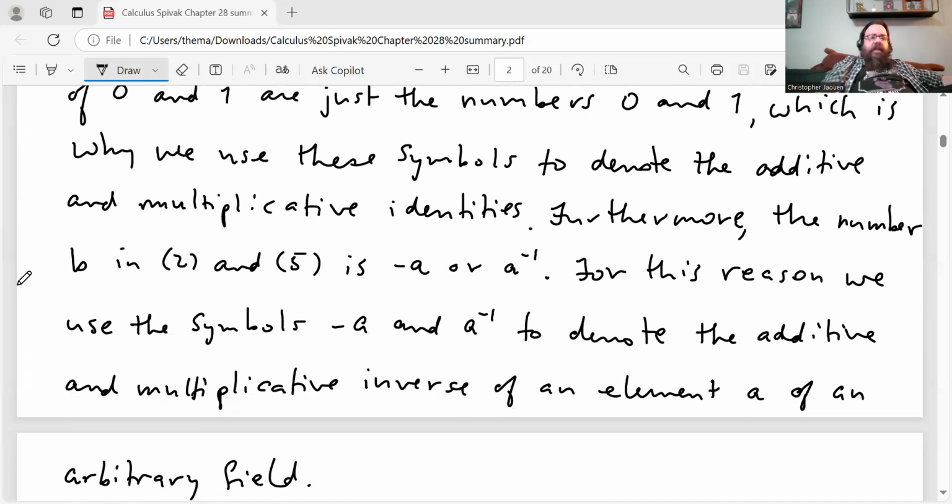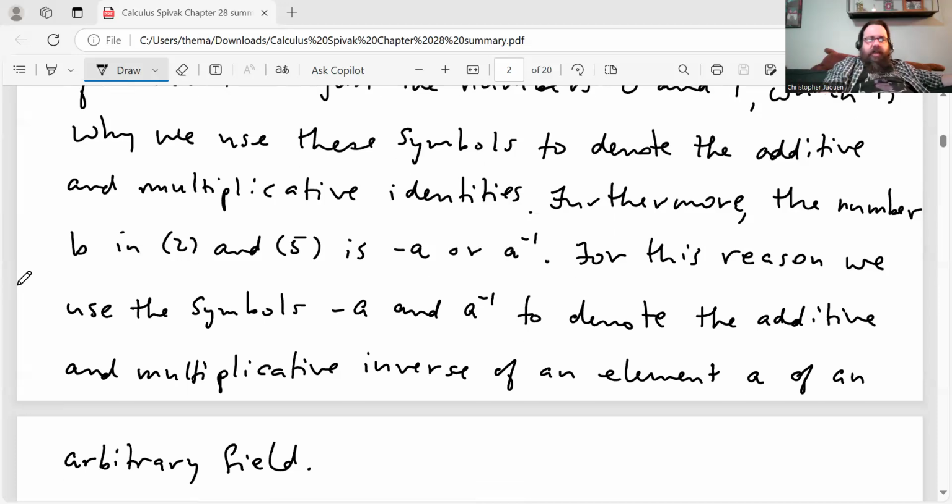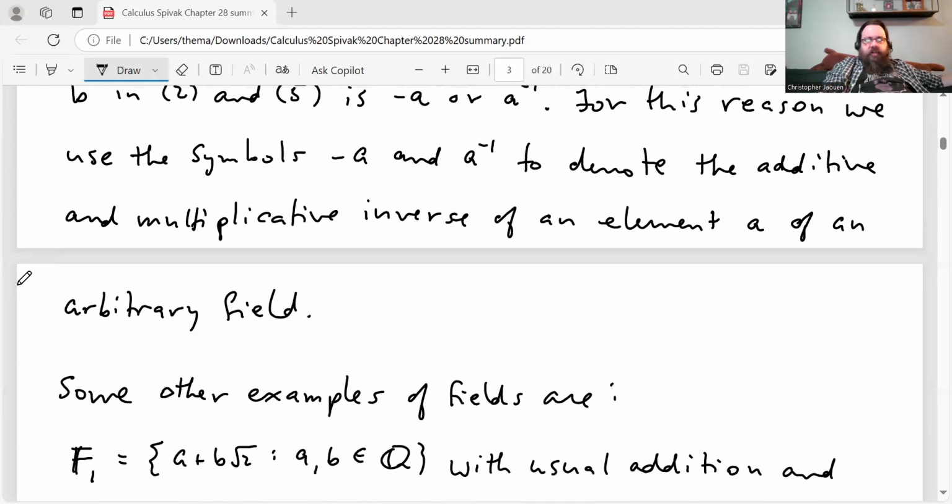Furthermore, the number b in rules 2 and 5 is negative a or a to the minus 1. What that means is we use the symbol negative a to denote the additive inverse of the element a from the field. And a to the minus 1, we use that to denote the multiplicative inverse of the element a in the field. For this reason, we use those symbols to denote the additive and multiplicative inverse of an element of an arbitrary field.